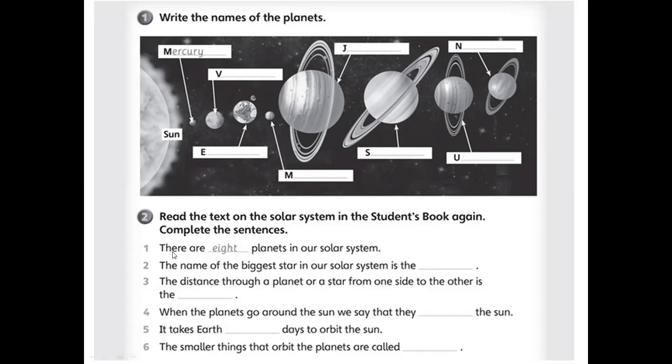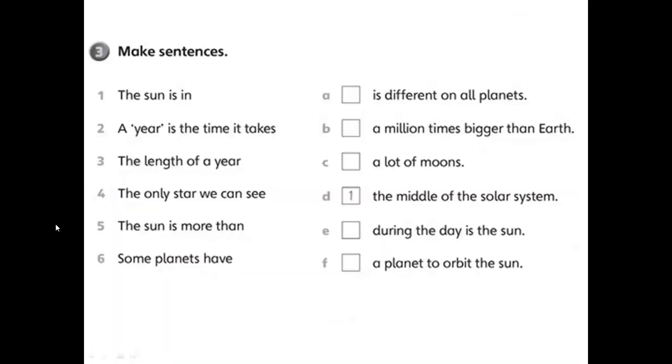For example, there are 8 planets in our solar system. So here the missing word is 8. Read the other sentences and read the text again in order to know how to answer them. As I told you, we will correct it together, inshallah, in our meeting.